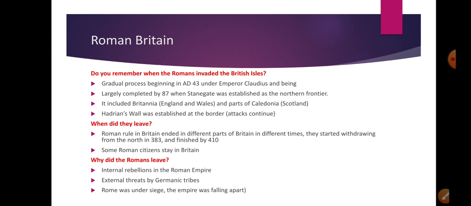Forces from inside wanted the power, and at the same time, external forces, other nations and other countries, wanted to invade Rome as well. So this is internal, inside, and external. So Rome had to deploy the army back in Rome, inside Rome.